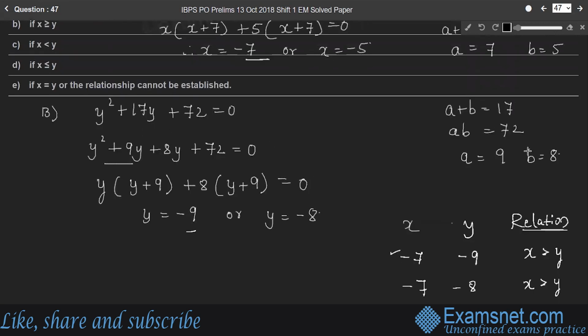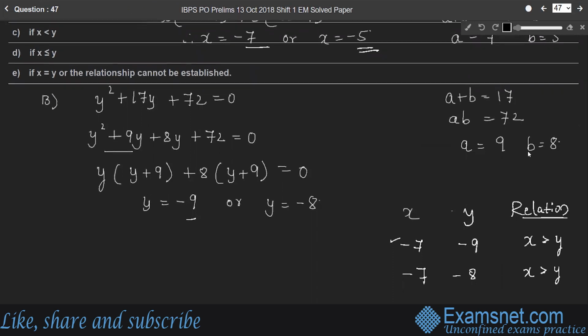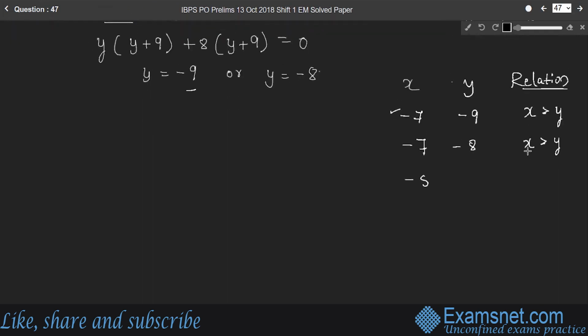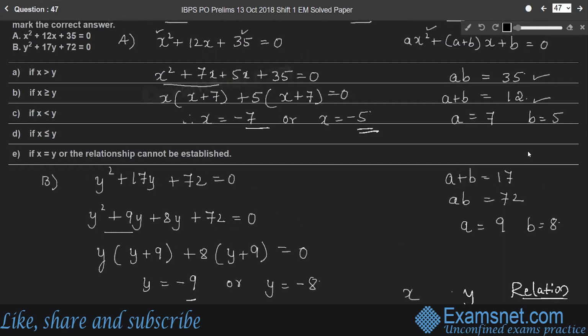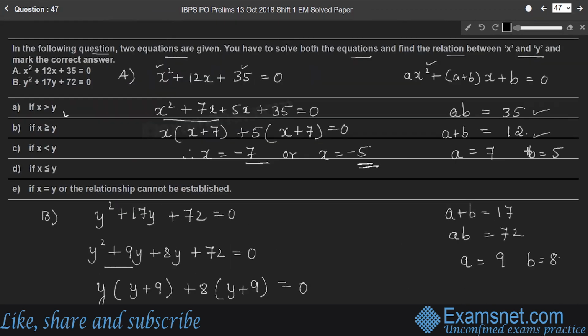So for the value of x, minus 5, and y is minus 9, here also x is greater than y because they are negative integers, right? So if x is minus 5 and y is minus 8, in this case also x is greater than y, right? Therefore, combining these four, x is strictly greater than y. Therefore, option A.